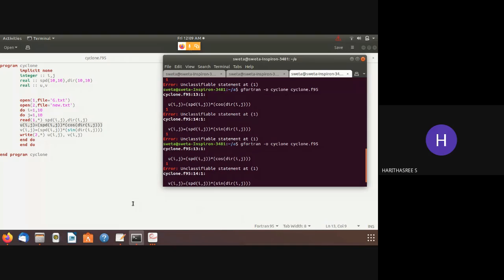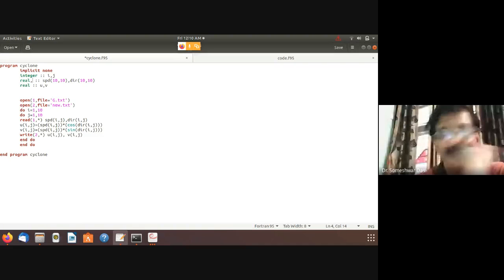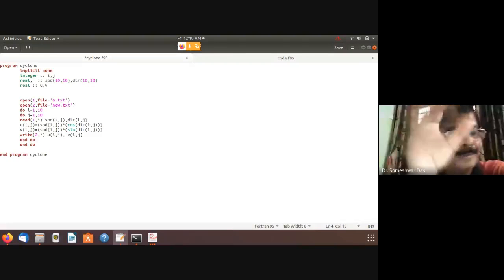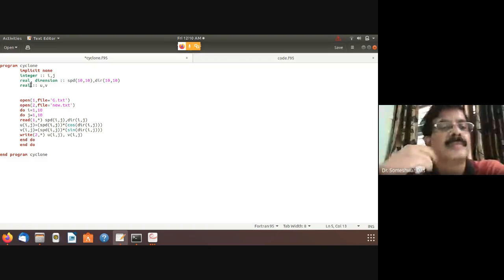Sir, she hasn't declared the array. Sir, real dimension. She has to give the real dimension. For U and V, she has not mentioned it. Yeah, right. Dimension. Right, so this is how you know. And same with U and V also. U and V also will be arrays.